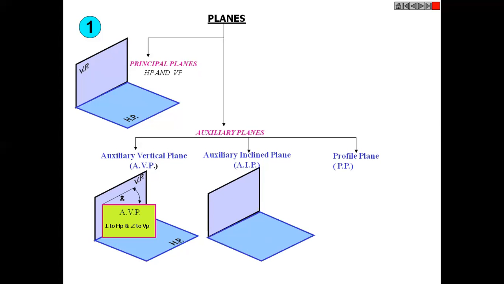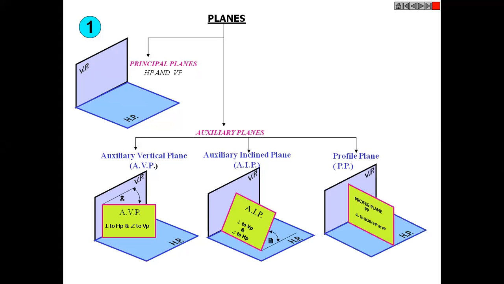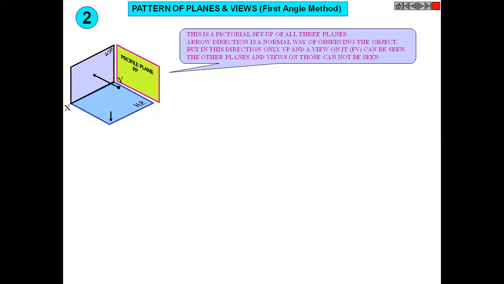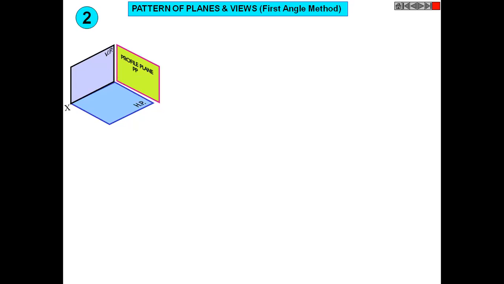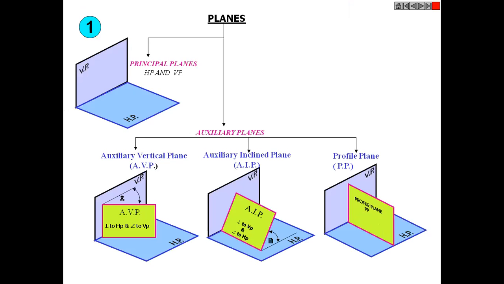If we see the auxiliary inclined plane, it is perpendicular to the vertical plane and inclined with respect to the horizontal plane. So if you see here, this type of plane will be perpendicular to the vertical plane, and it is inclined with respect to the horizontal plane. That is why it is called the auxiliary inclined plane.